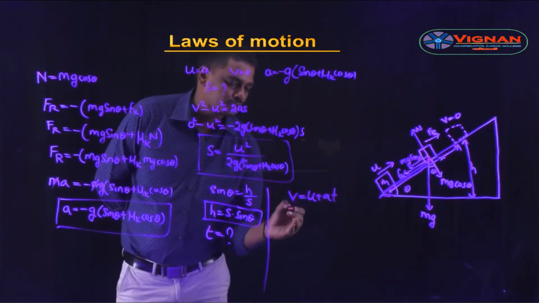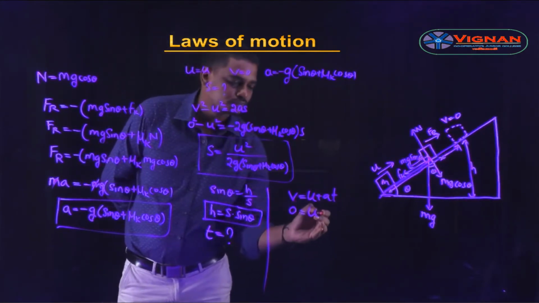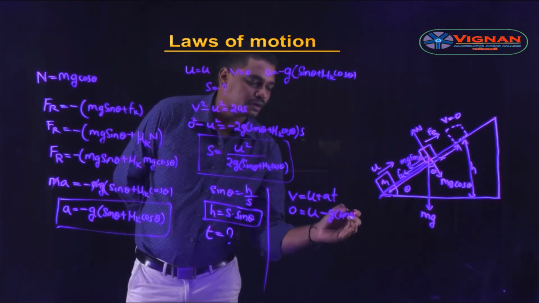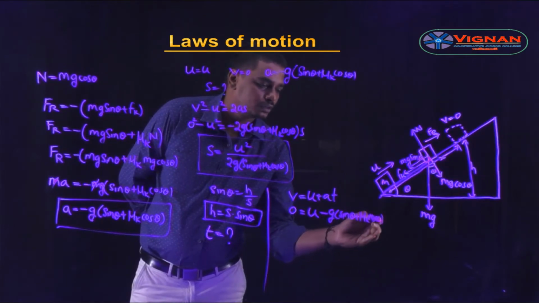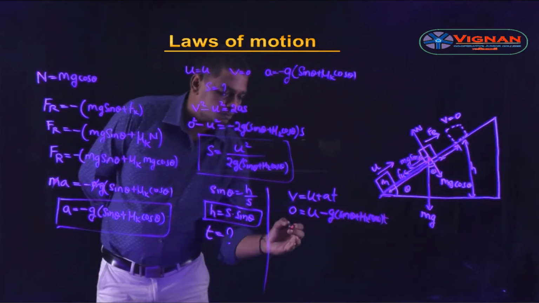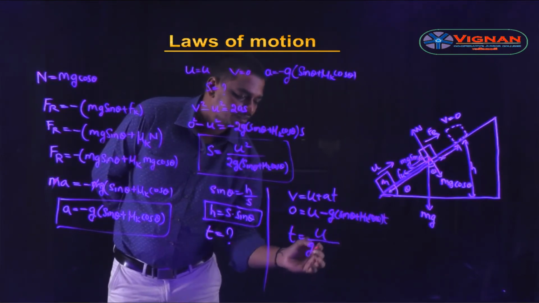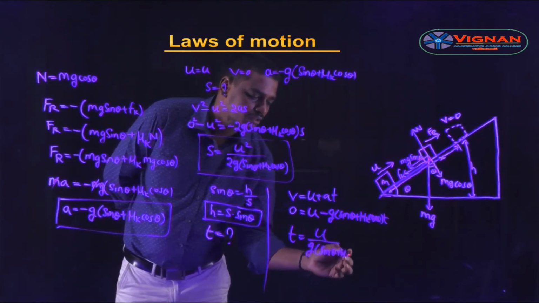By substituting v = 0, u = u, and a = −g(sin θ + μk cos θ), the expression can be written as t = u / [g(sin θ + μk cos θ)].